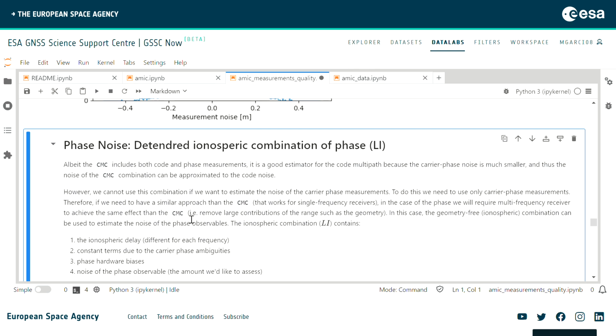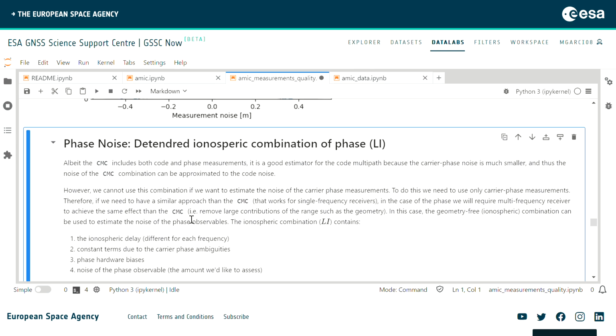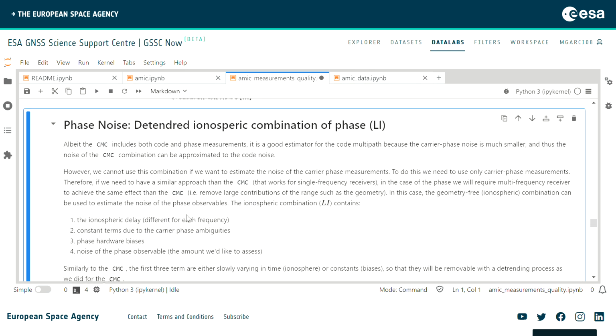Okay, so far we have checked the code noise, but obviously we are also interested in the phase noise. And here we are going to do exactly the same analysis that we did for the code minus carrier, but with a subtle difference.